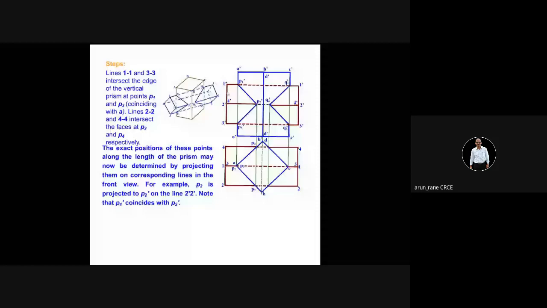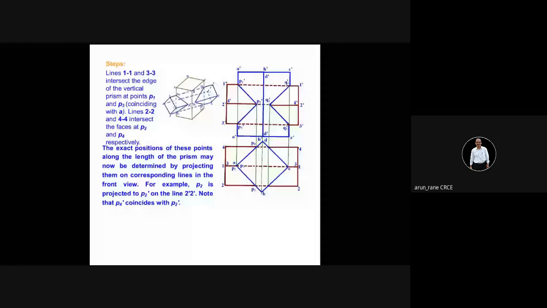Alright. So now have you marked the points? 3, 4, and again this 1, 2, 3. That corresponds to this. Correspond 1, 2, 3, 4, and 1, 2, 3. Alright. In the 2 dash, 1 dash, now this is your front view. So the 2 dash is coming at the center. Remember this sequence. And 4 dash is again coming in the center. This is 4 dash. See, magic is always useful for you.